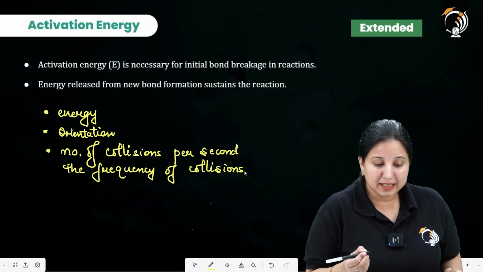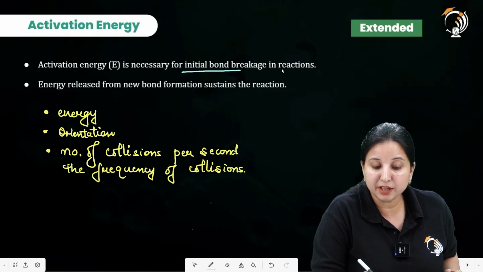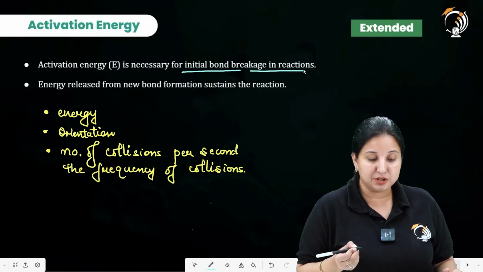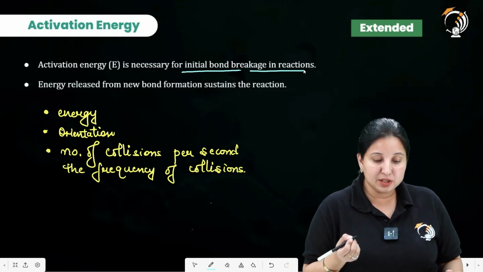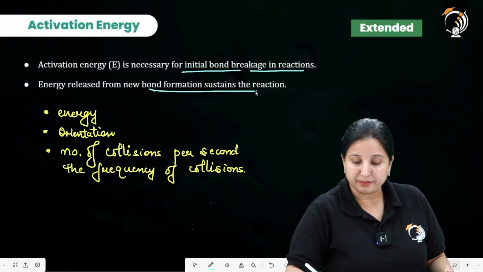So activation energy is necessary for the initial bond breakage in the reaction, and the energy released from the new bond formation sustains the reaction.